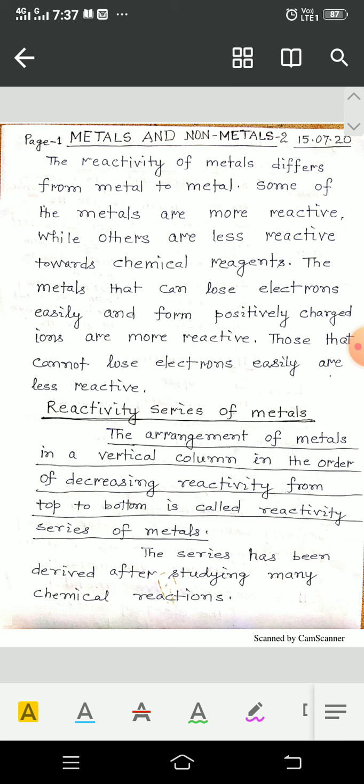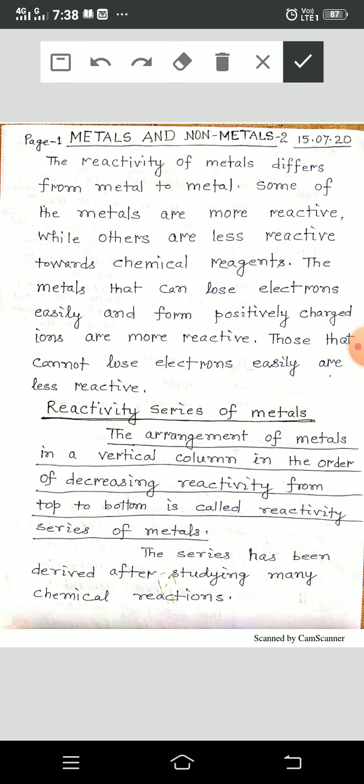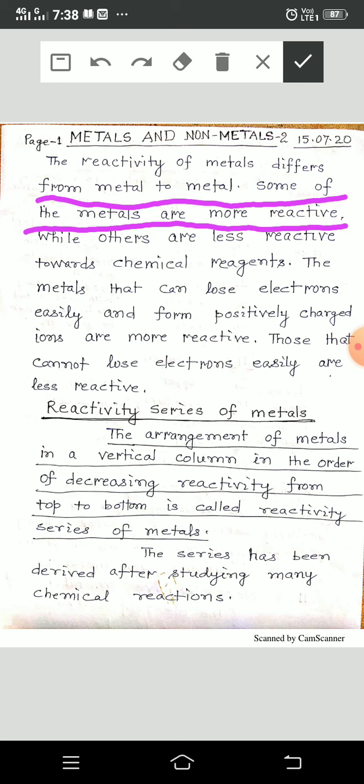First of all, I already told you that the reactivity of metals differs from metal to metal. Some of the metals are more reactive while others are less reactive towards chemical reagents.